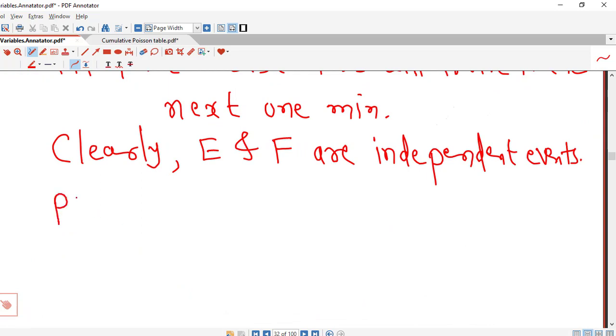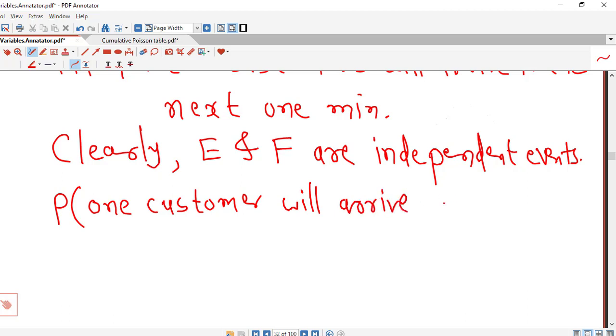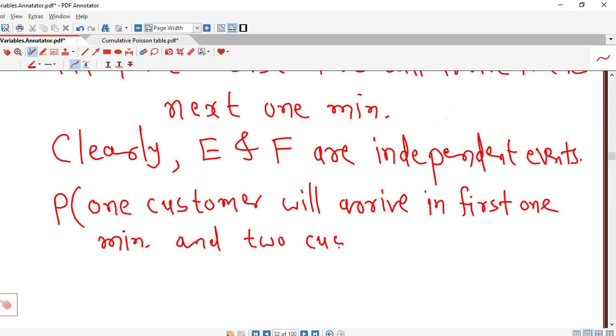So we can write it in this way: the probability that one customer will arrive in first 1 minute and two customers will arrive in next 1 minute.